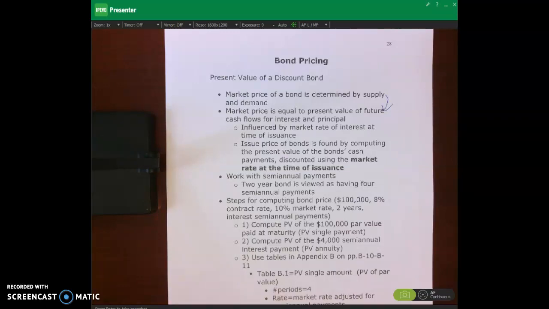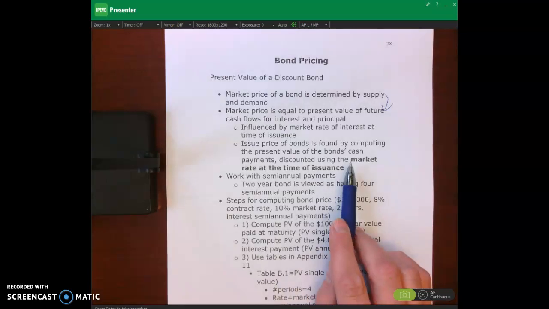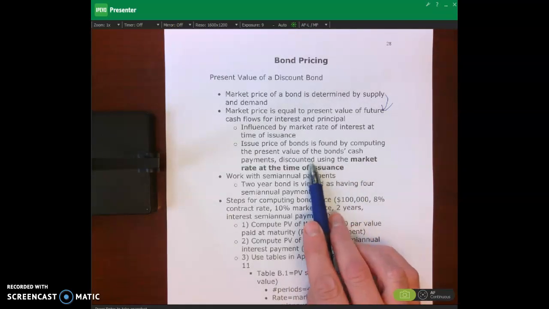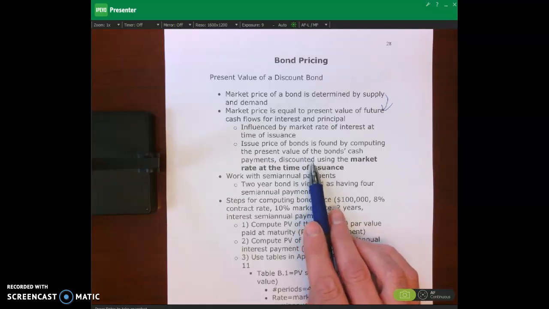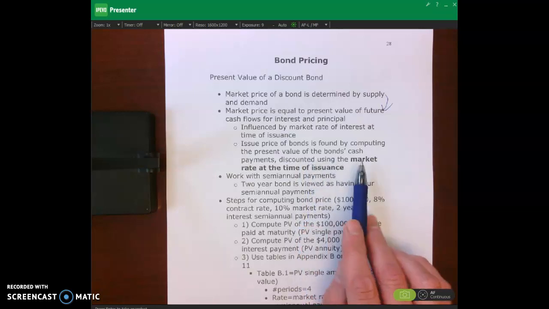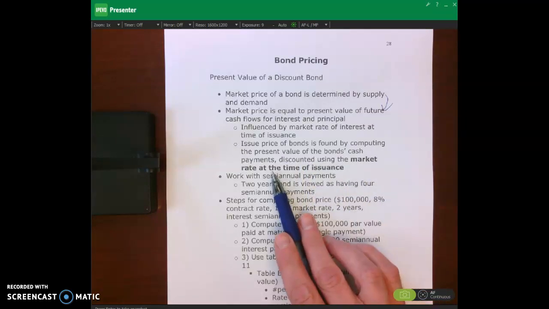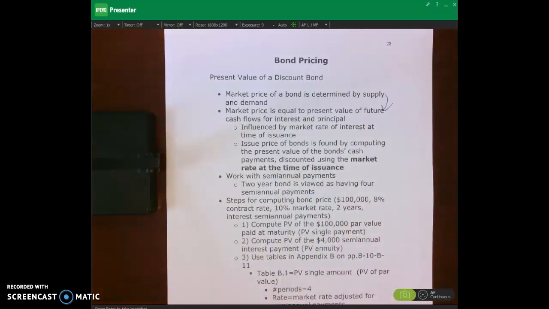That is the discount rate, or the required rate of return. We look up the market rate of interest, not the contract rate. And I can even be more specific. The rate of return that we use, the discount rate for present value to calculate the price of a bond, is the market rate at the time of issuance.